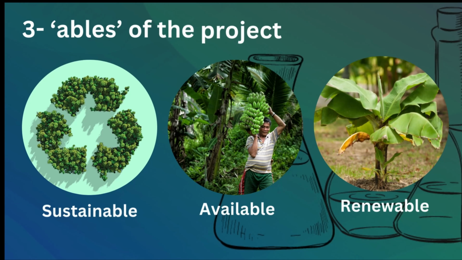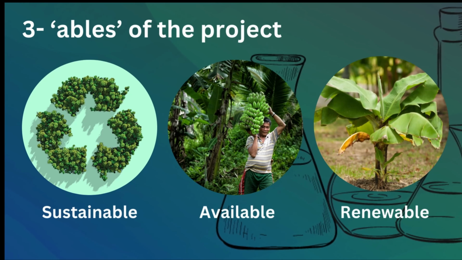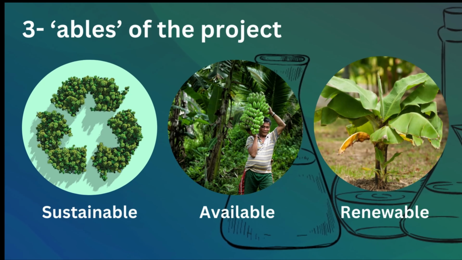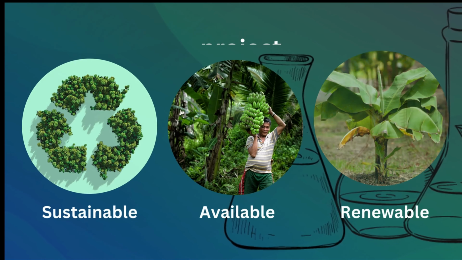Available because the rural community living in these areas have easy access to their plants. These rural communities no longer need to travel far in search of an antiseptic. Renewable because the project itself, which is derived from the natural material of sap, can be replenished again and again.